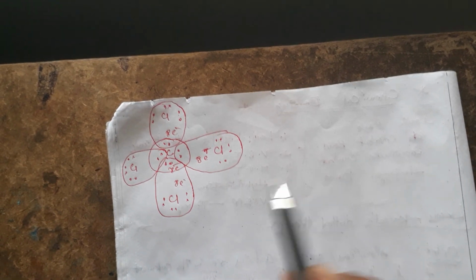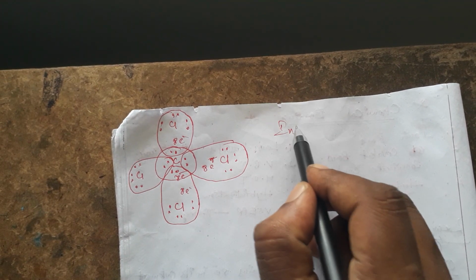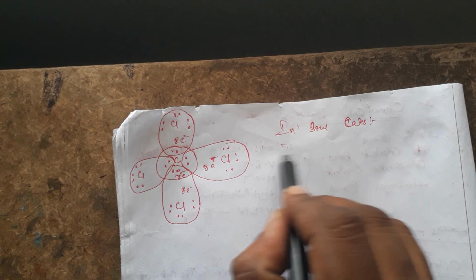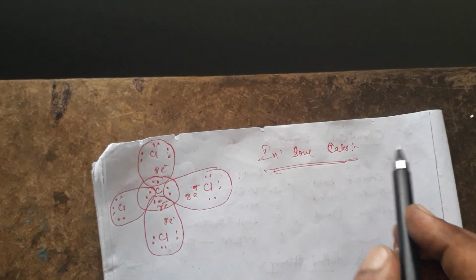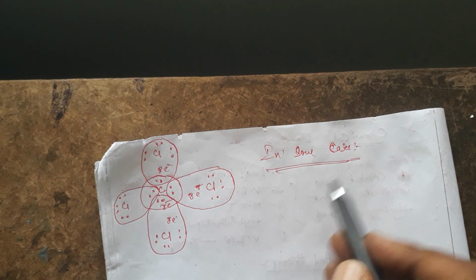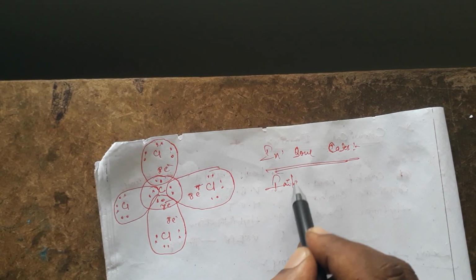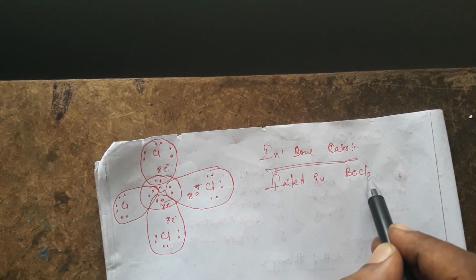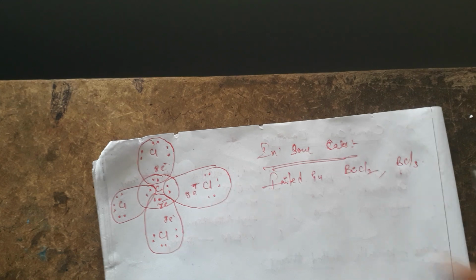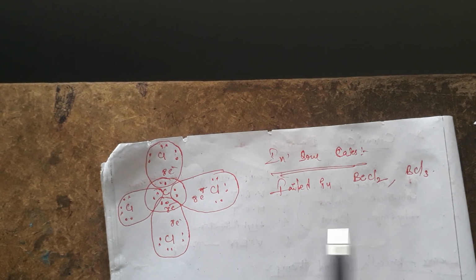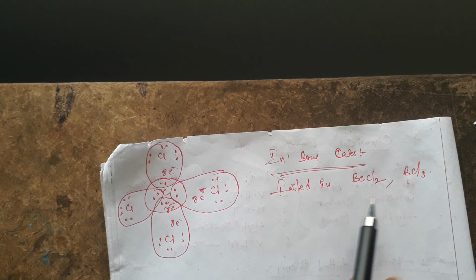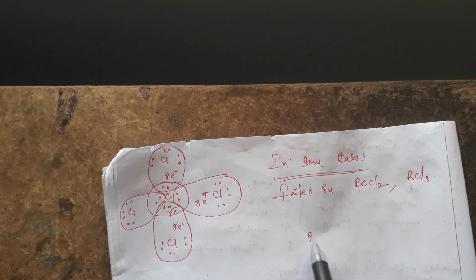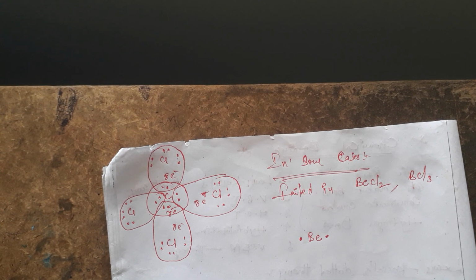So in some cases the octet rule fails. In some cases. What fails in some cases? It fails in BeCl2, BCl3, like that. Why are they not getting their octet in the outermost configuration of the central atom? Here beryllium has only 2 valence electrons.